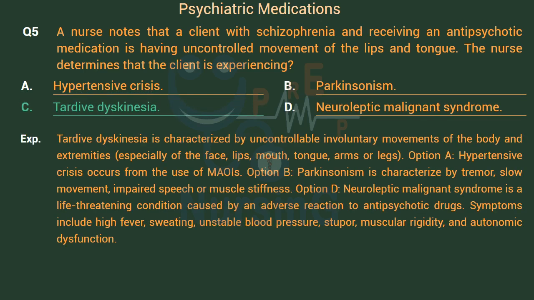Tardive dyskinesia is characterized by uncontrollable involuntary movements of the body and extremities, especially of the face, lips, mouth, tongue, arms or legs. Option A, hypertensive crisis occurs from the use of MAOIs. Option B, Parkinsonism is characterized by tremor, slow movement, impaired speech or muscle stiffness. Option D, neuroleptic malignant syndrome is a life-threatening condition caused by an adverse reaction to antipsychotic drugs. Symptoms include high fever, sweating, unstable blood pressure, stupor, muscular rigidity, and autonomic dysfunction.